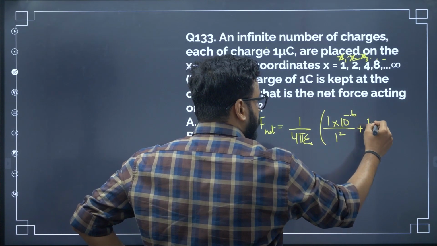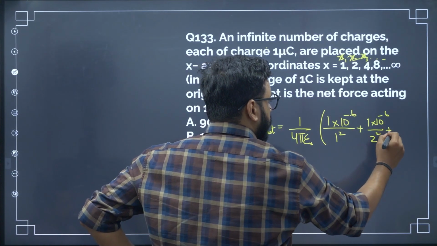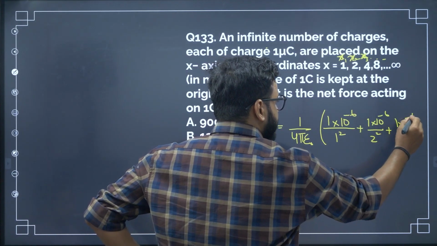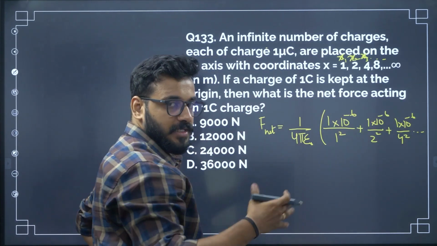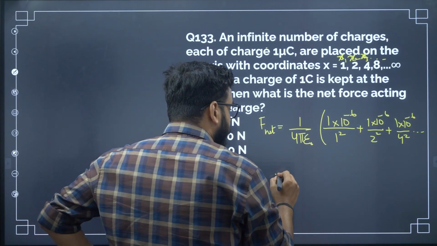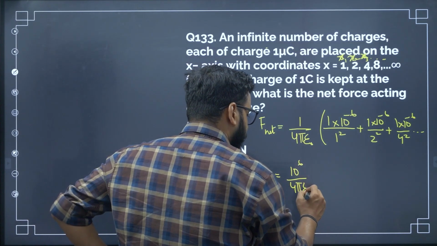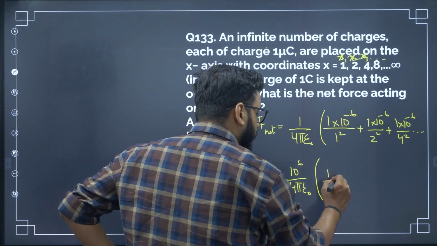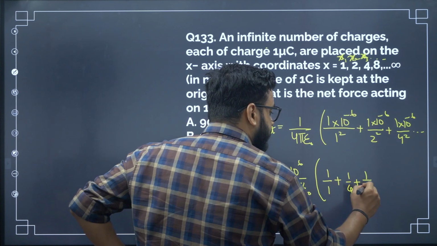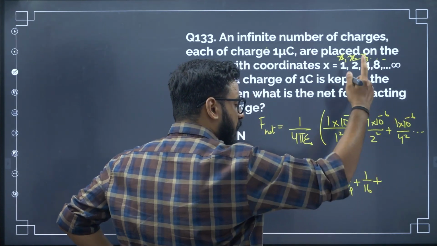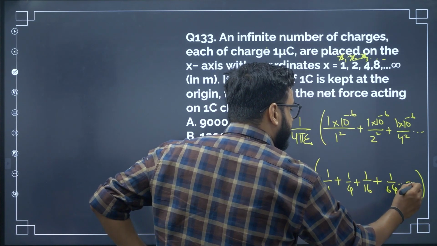Plus same combination, 1 into 10 to the power minus 6, x2 square, now it is 2 square. Plus same combination, 10 to the power minus 6, x3 square, 4 square. And it goes on. Now when you take once again the charge common outside, what do you get? So you have 10 to the power 6, 4 pi epsilon naught, into 1 by 1 plus 1 by 2 square is 1 by 4 plus 1 by 16 plus next would be 1 by 8 square, that is 1 by 64. It goes on, infinite series.